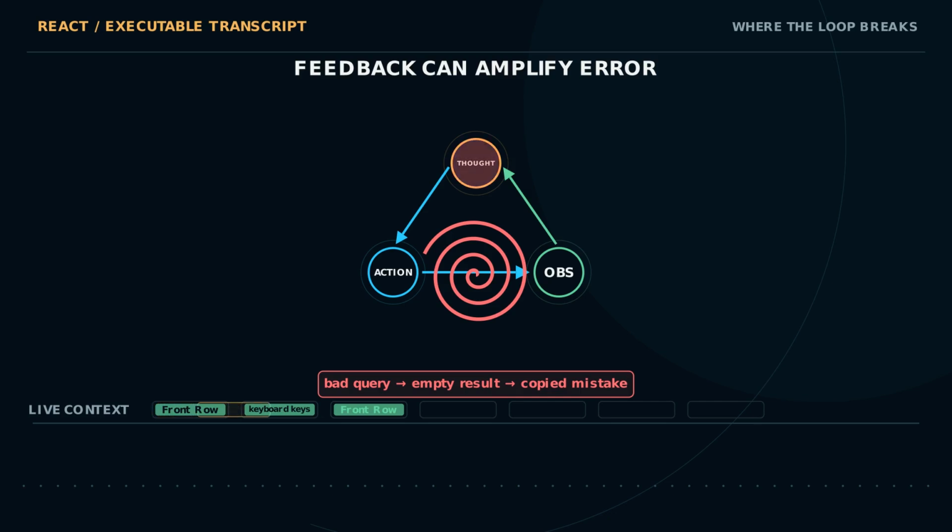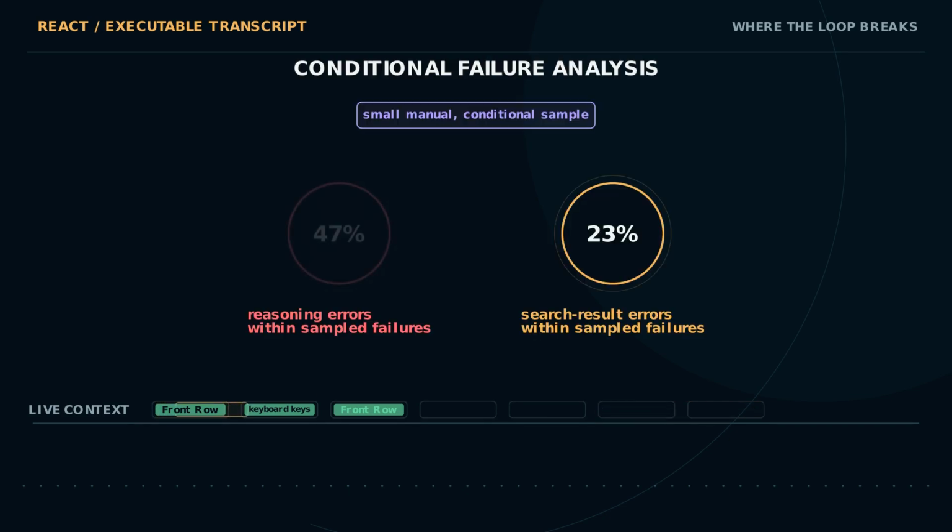A loop can amplify mistakes too. A bad thought selects a bad query, an empty observation returns, the next thought copies the mistake, repetition tightens into a failure spiral. In a manually labeled HotpotQA sample, 47% of ReAct failure cases were reasoning errors and 23% search result errors. Those are conditional failure labels, not population-wide rates.